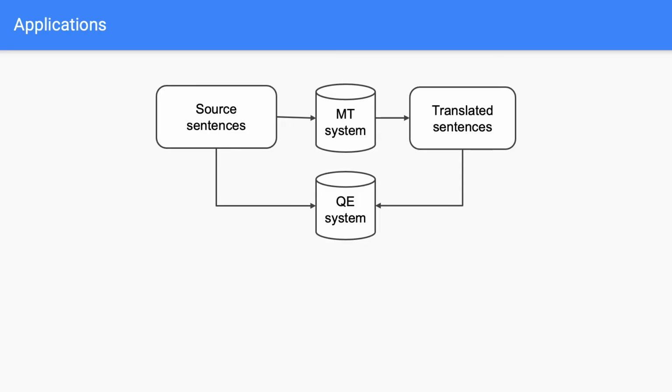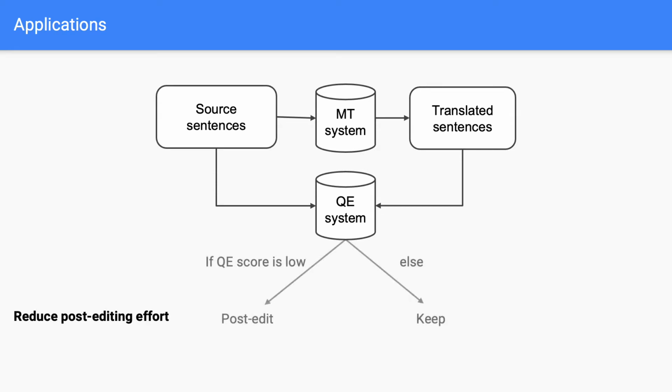Quality estimation can be used in multiple ways. For example, we can use a QE system to reduce post-editing effort. We can save time and reduce costs if we only send translated sentences that receive a low QE score for human post-editing. We can also use quality estimation to hide bad translations from users.